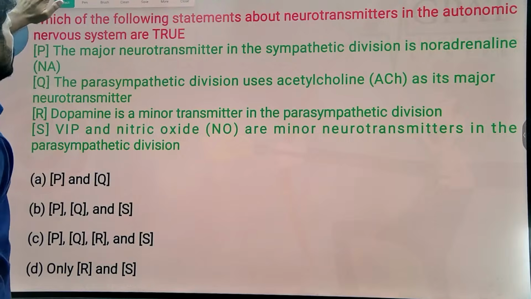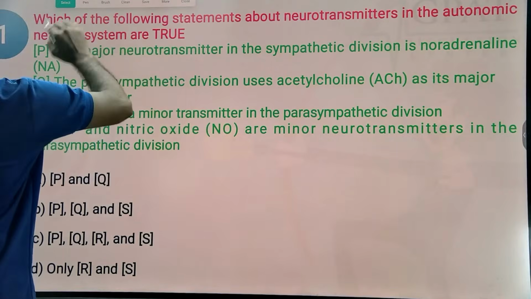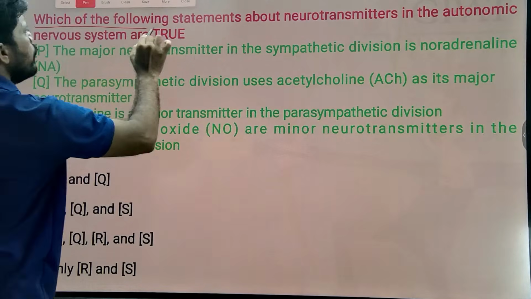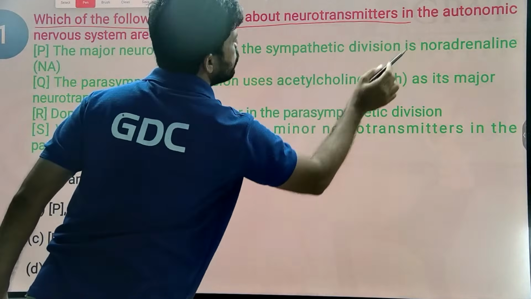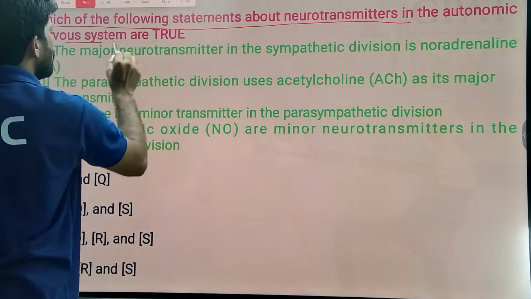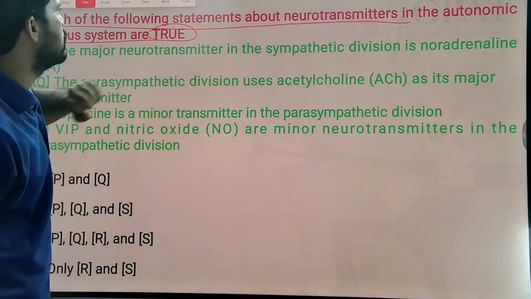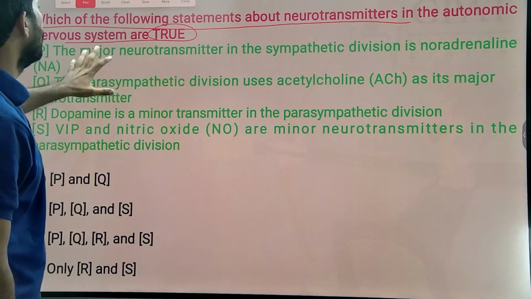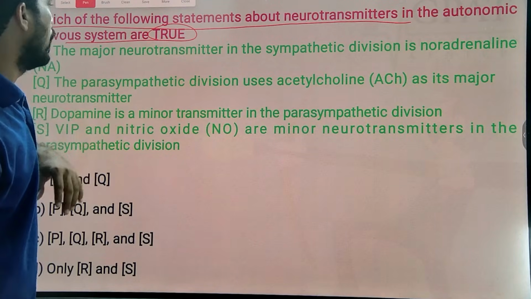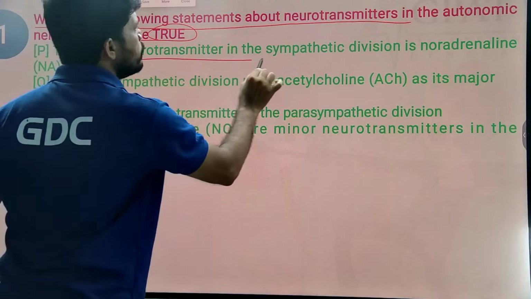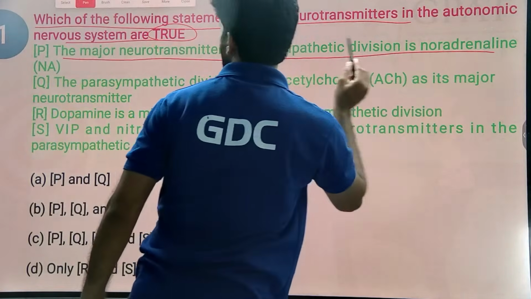Which of the following statements about neurotransmitters in the autonomic nervous system is true? The first option: the major neurotransmitter in the sympathetic division is noradrenaline.